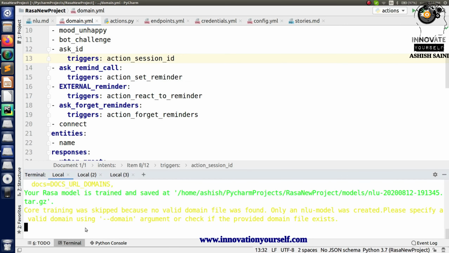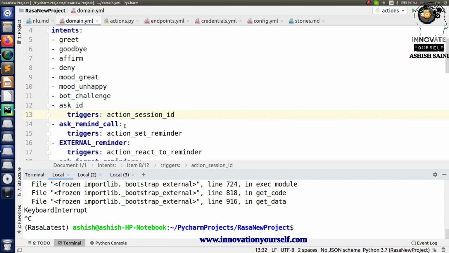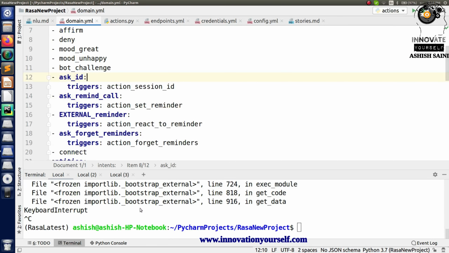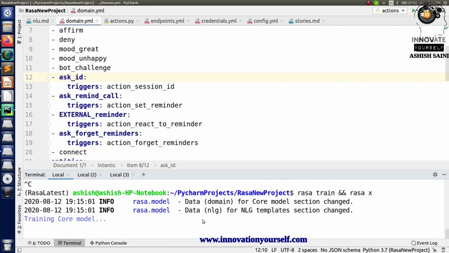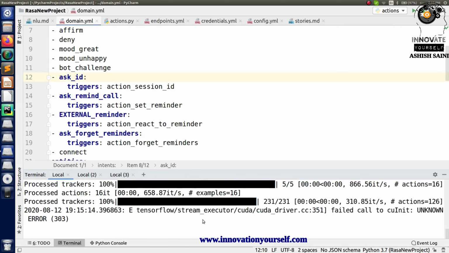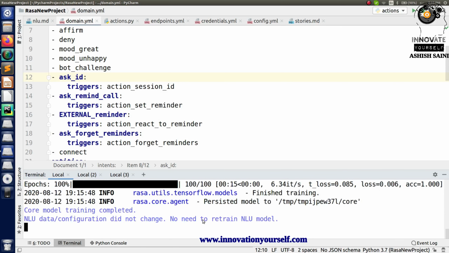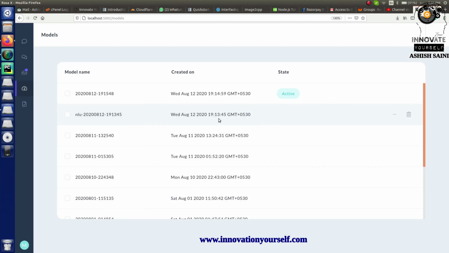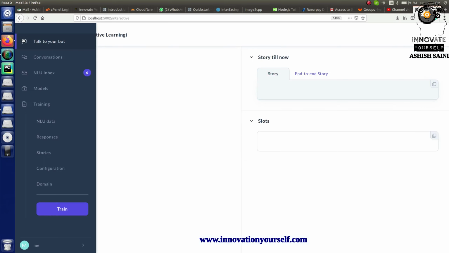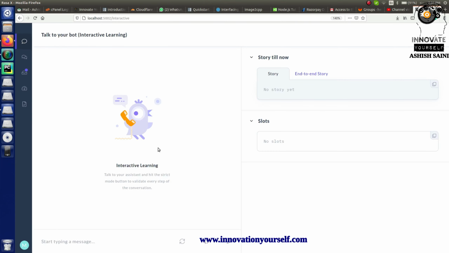Alright, I made one mistake, so that's why I didn't train the domain. I have to add this as well. So let me just train it again. So you can see Rasa X is running over here and the latest model is activated. Now let's go in here and talk to the bot and ask for the conversation ID.